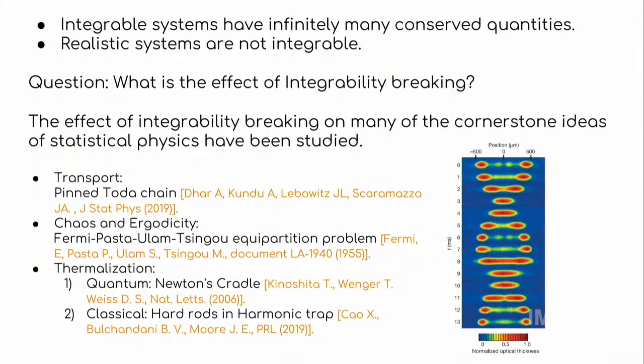Even the thermalization properties have been studied, and what this experiment has done is they took a delta Bose gas, created an initial condition which has two density blobs, and let them evolve in an anharmonic trap. And what they see is that after thousands of collisions, these density blobs just keep oscillating back and forth, and this is something like a Newton's cradle, because there are two density blobs which go back and forth. So they say this is a quantum Newton's cradle, and this does not thermalize.